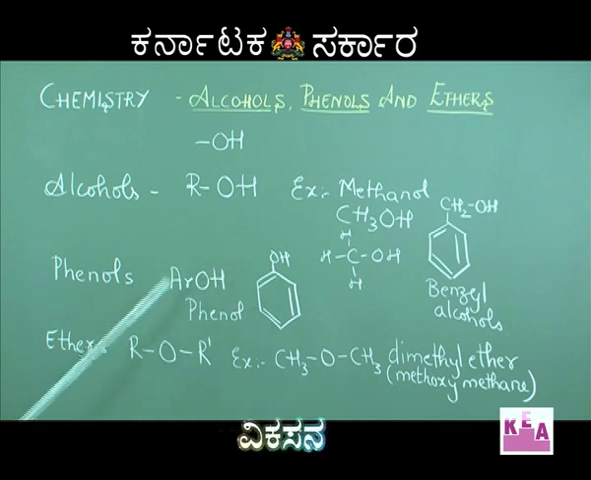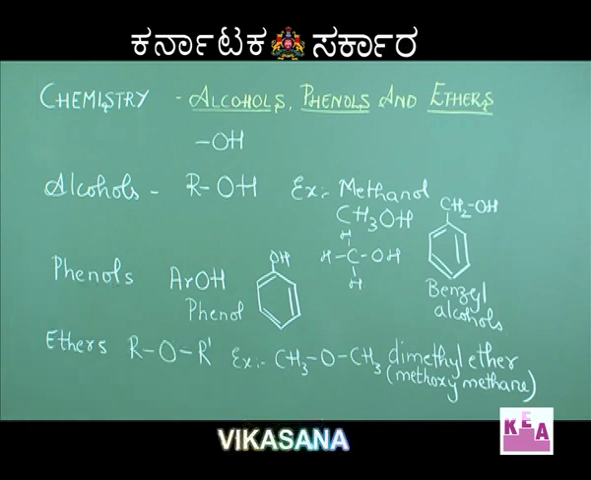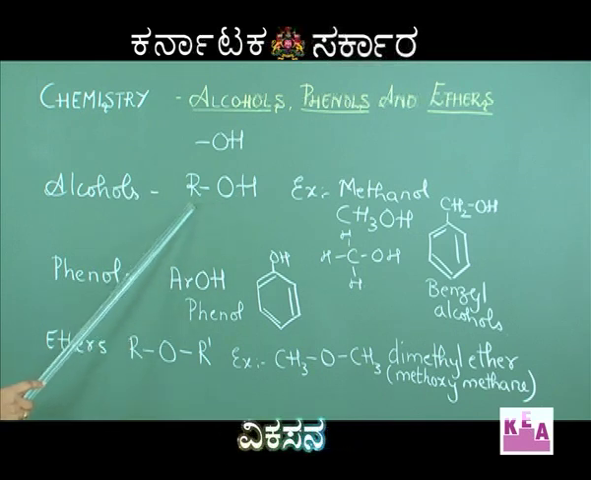If it is directly attached to the benzene ring, then only we call it a phenol, or else it is considered an alcohol. Now these are two different compounds because they have totally different properties. If the OH group is attached directly to the benzene ring, it will have a different property compared to the OH group attached to the aliphatic chain.